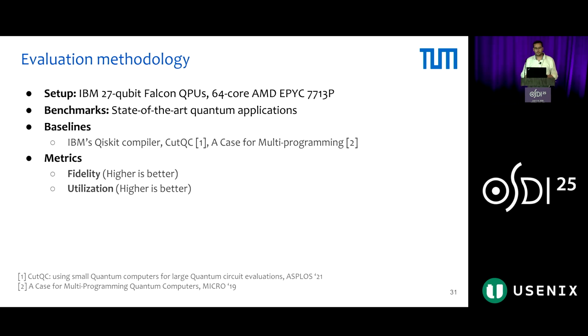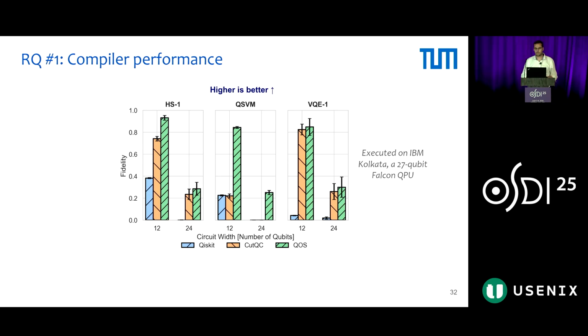Our methodology involves real IBM QPUs and a classical server, state-of-the-art quantum applications and benchmarks. The baseline is the Qiskit compiler that we mentioned, and a state-of-the-art baseline for the compiler and a state-of-the-art baseline for the multiprogrammer. We evaluate fidelity where higher is better and utilization which is also higher is better. Let's see the compiler's performance. As I have said many times, fidelity higher is better.